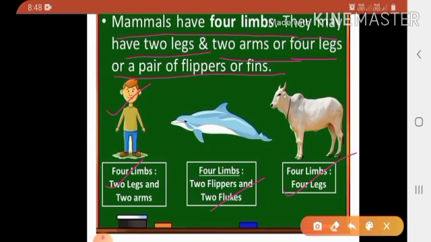Next feature is they keep their young ones warm and protect them from enemies and climatic changes. Mammals have the most developed brain among all animals. Some water animals like whales and dolphins are also mammals.